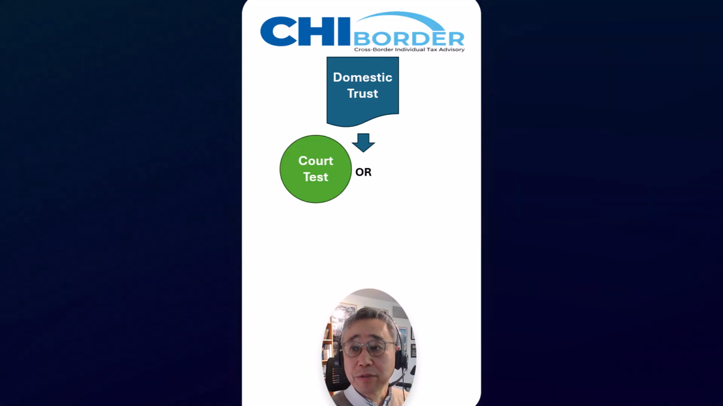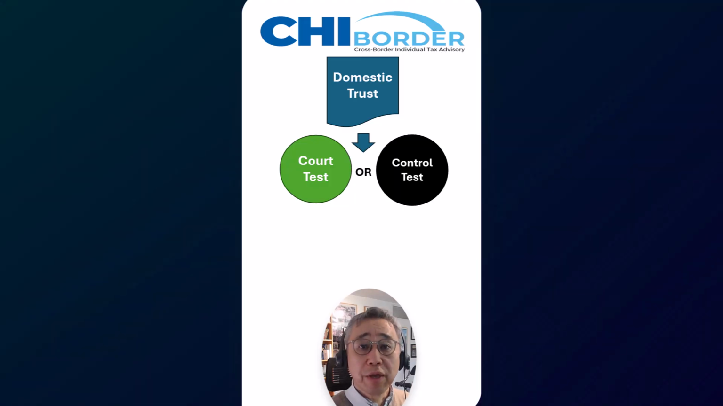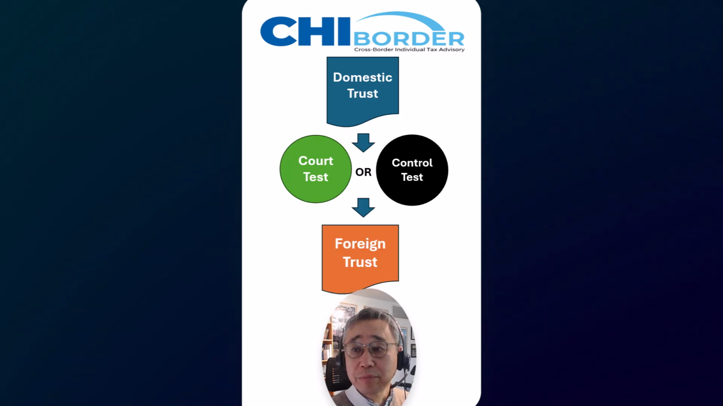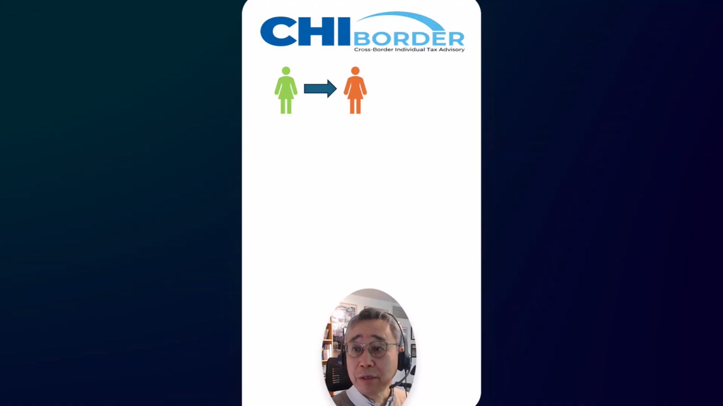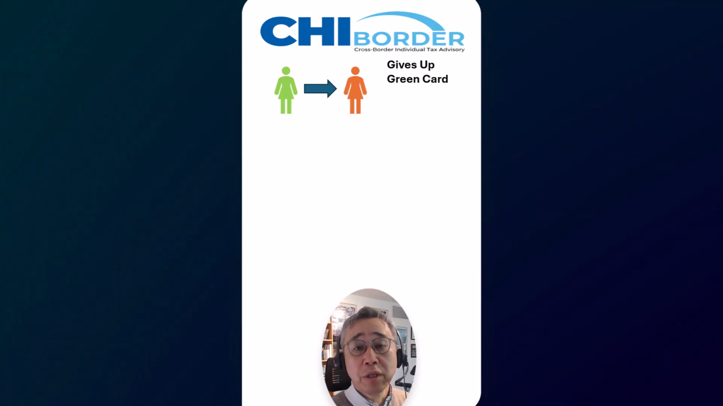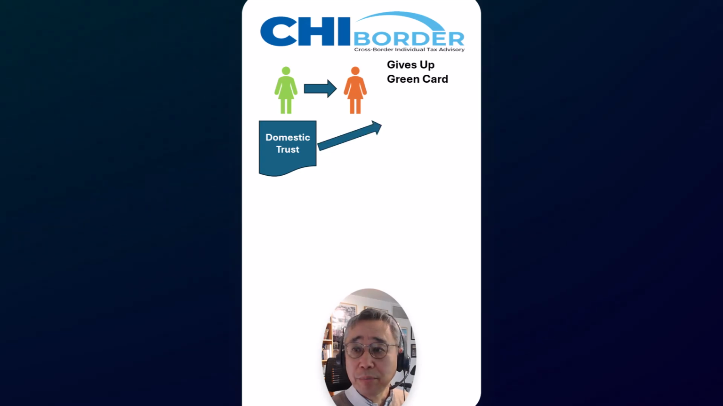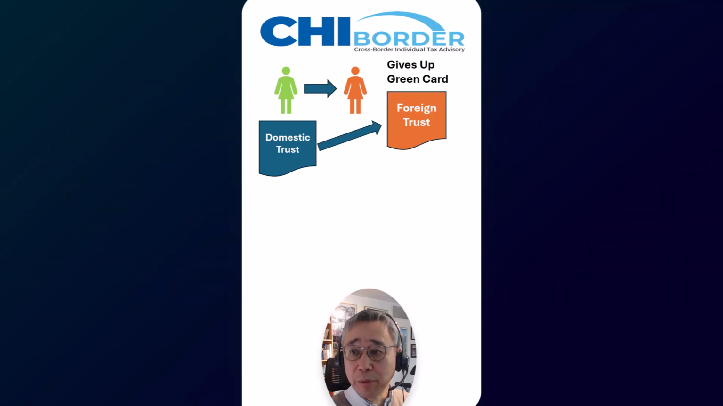It has two tests to pass, the court test and the control test. When the trust fails one of these two tests, the trust becomes a foreign trust. Now, this may happen when a green card holder abandons, in this case, her green card, then effectively a non-US person controls the living trust. So, as a result, the living trust, which was a domestic trust, becomes a foreign trust at that moment.